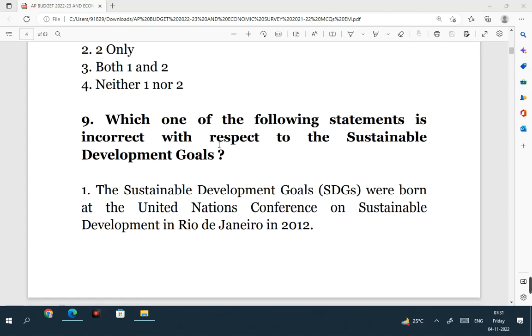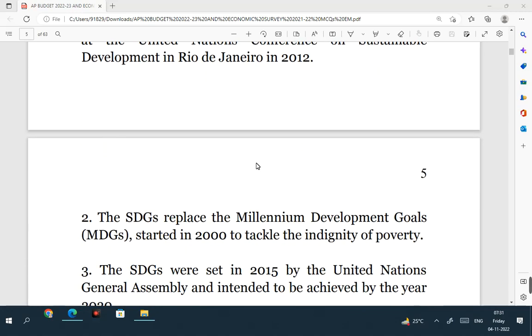Which one of the following statements is incorrect with respect to sustainable development goals? See, the sustainable development goals were born at the United Nations Conference on Sustainable Development in Rio de Janeiro in 2012. This is a correct statement. The concept and the idea of sustainable development goals, this idea took birth in 2012 in the Conference on Sustainable Development which was held in Rio de Janeiro in 2012.